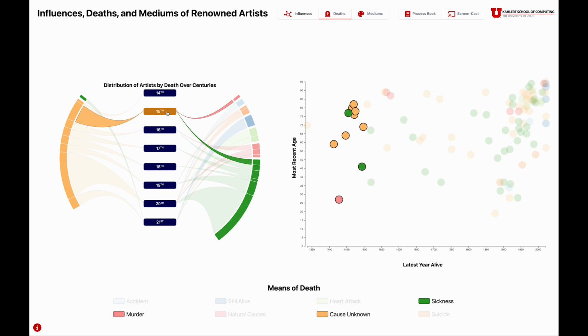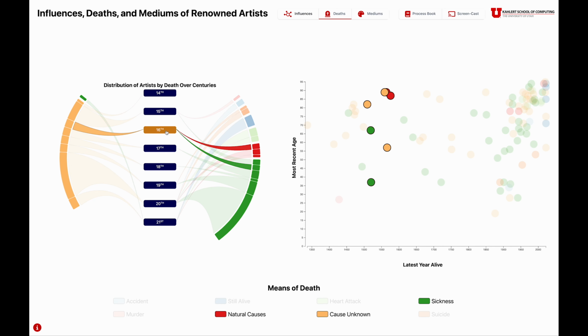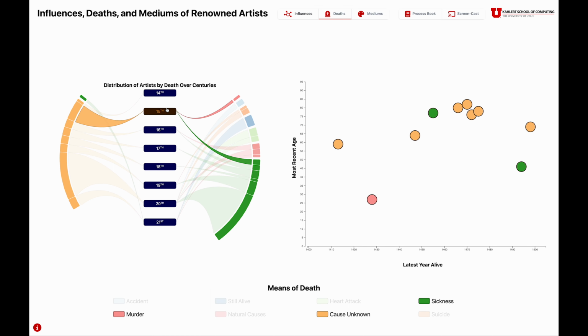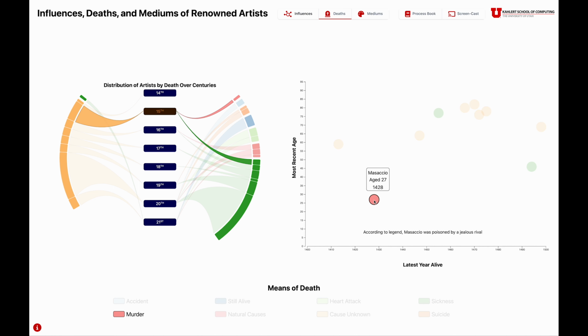As we hover over centuries, we can see that the scatter plot highlights to artists of that century. Clicking on the 15th century, the scatter plot actually zooms in to only show that time span. We can also hover over the dots to get general information and tidbits. Here we notice that, according to legend, Masaccio was poisoned by a jealous rival.